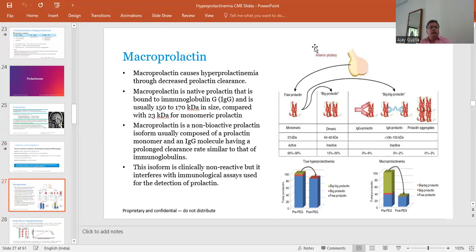Macroprolactin is a non-bioactive prolactin isoform, usually composed of a prolactin monomer and an IgG molecule, having a prolonged clearance rate similar to that of the immunoglobulin. So this isoform is clinically non-reactive, but it interferes with the immunological assay used for the detection of prolactin. Macroprolactin is usually less bioactive compared to the monomeric prolactin, but when we do the bioassay, an increased level of prolactin is found.